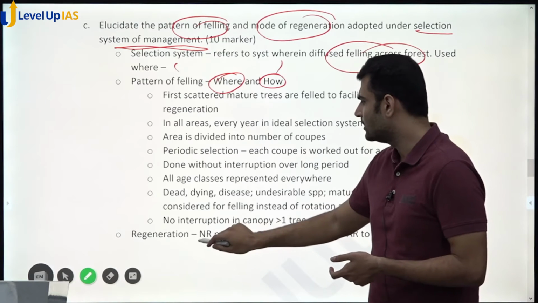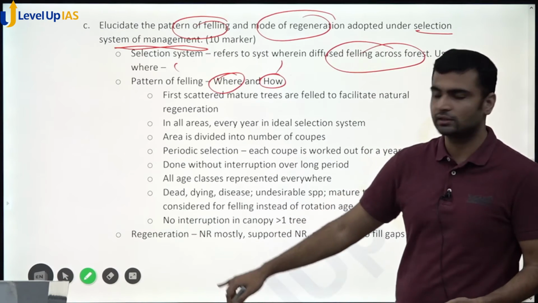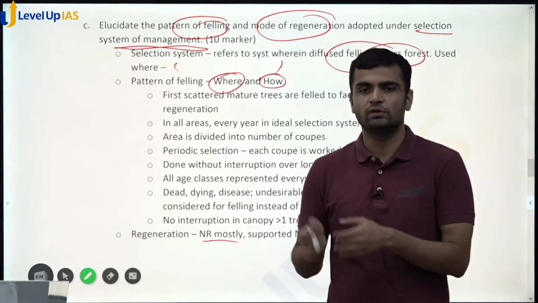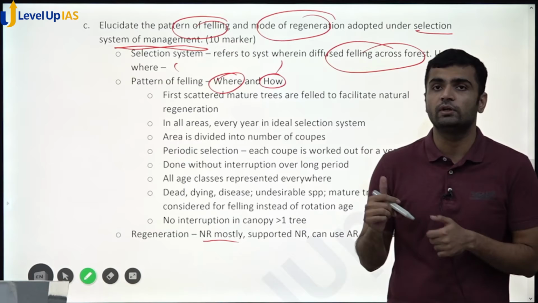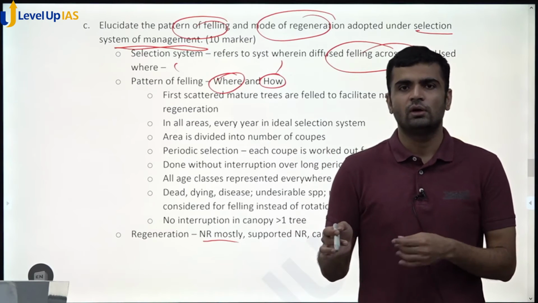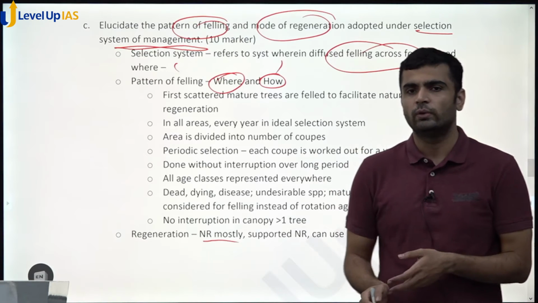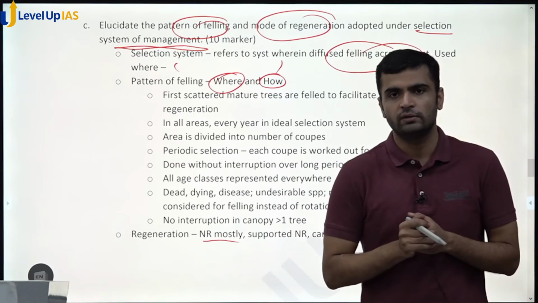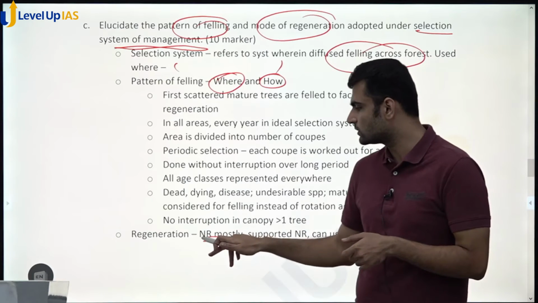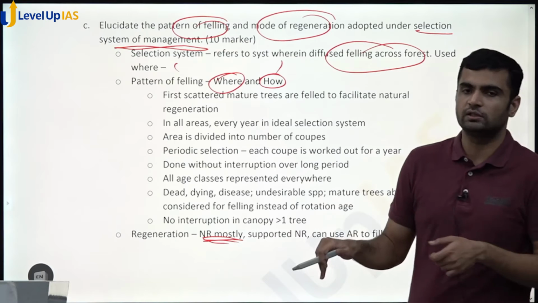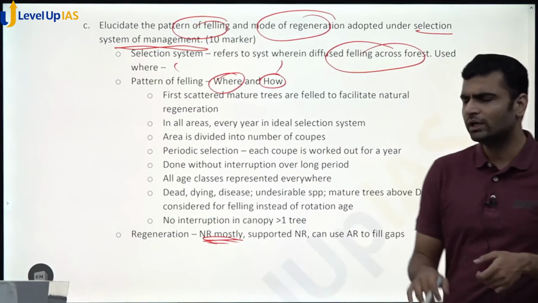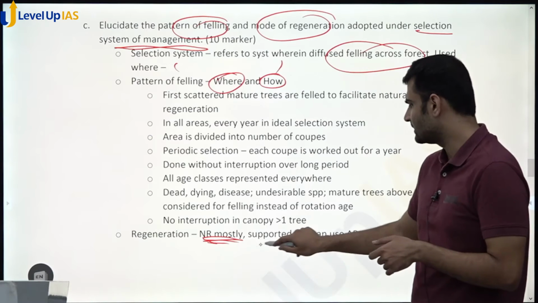And regeneration, there's not much to write, because mostly in selection system we use natural regeneration. The places where we are using selection system are generally inaccessible regions or high slopes, where artificial regeneration is difficult. And one of the positives of selection system is that it promotes natural regeneration, so mostly it will be natural regeneration. But sometimes supported natural regeneration can be used.